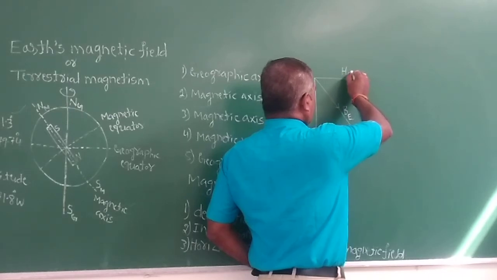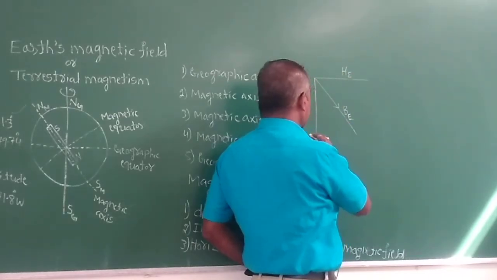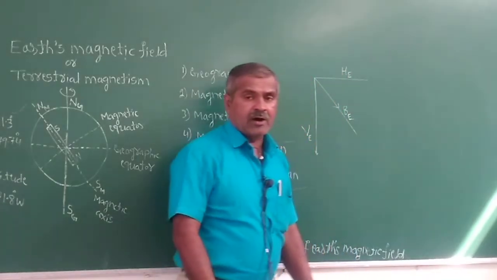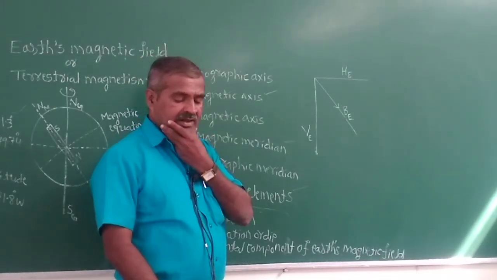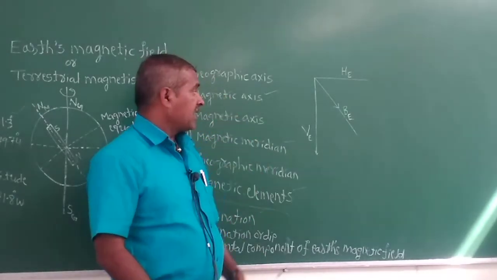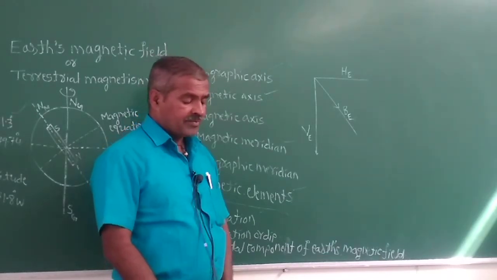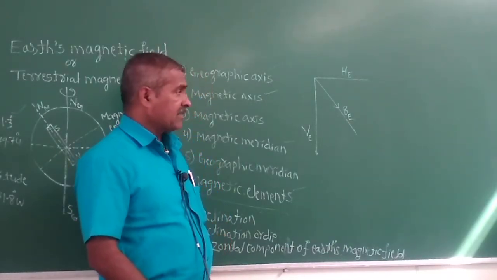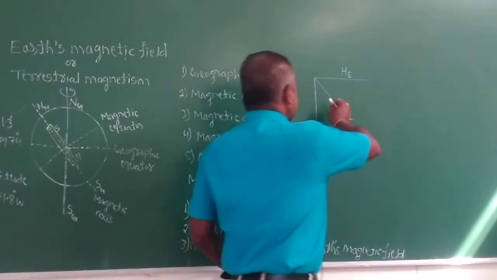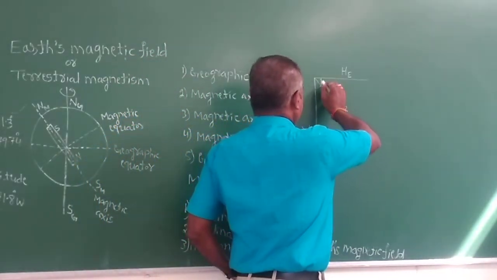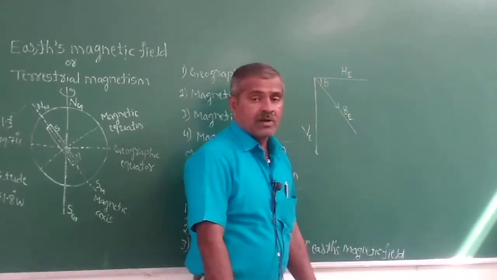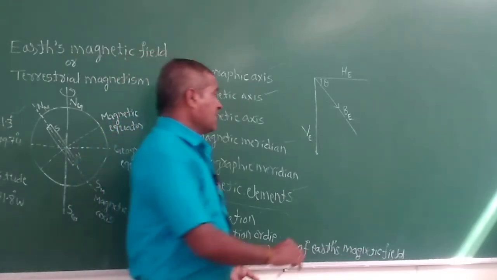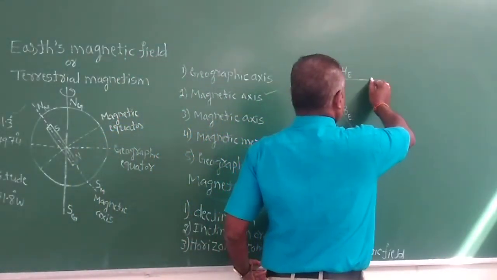So that is the horizontal component of the Earth's magnetic field. This is the vertical component of the Earth's magnetic field. Clear? So this angle is theta. This angle is theta. Okay? This angle is theta. Clear?